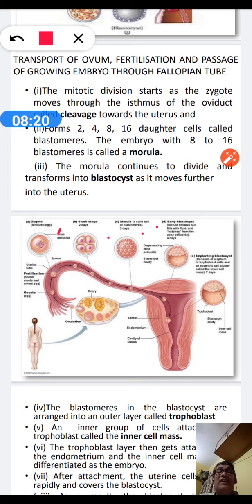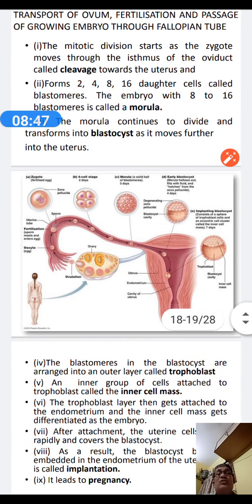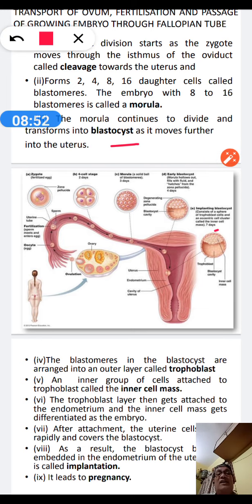This process of cell division is said to be cleavage. Exactly, this is called cleavage. And the 2, 4, 8 and 16 daughter cells are called blastomeres. Here I am showing you the structure of the blastomeres. And out of that, the 8 to 16 cell stage is called the morula. This morula develops into the blastocyst, which is very important. Here I have shown you the structure of the blastocyst.